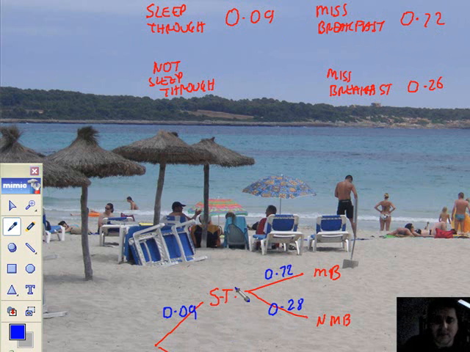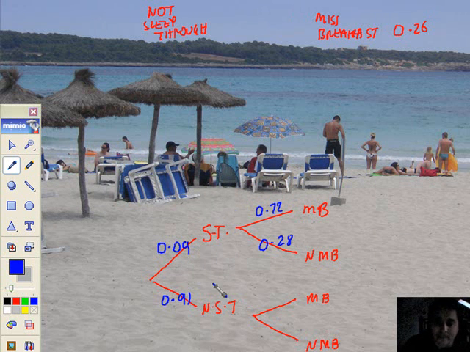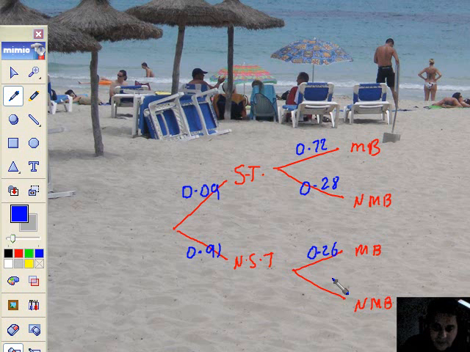Now, not sleeping through, 0.91, and if I don't sleep through, in other words, I get up at the proper time, I could still miss my breakfast, but the probability goes down to 0.26, and I can not miss my breakfast, that'll be 0.74. So that's the grade A star tree diagram set up. That's going to get me some marks.